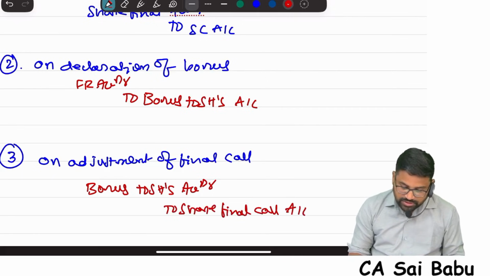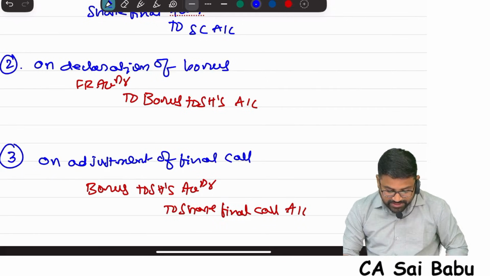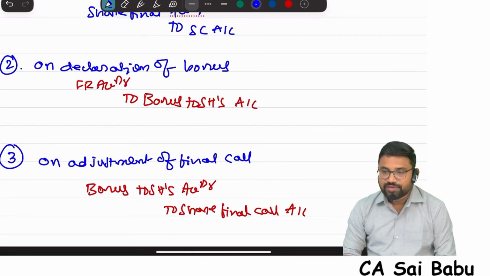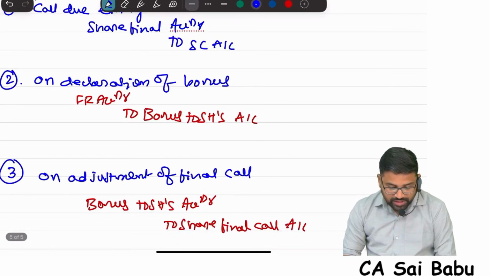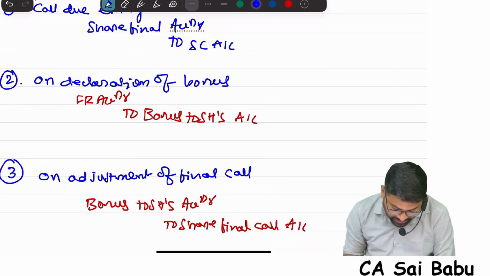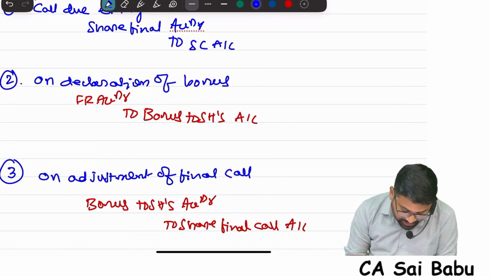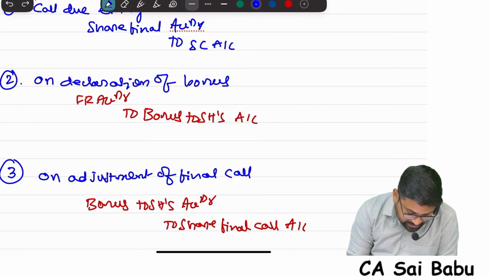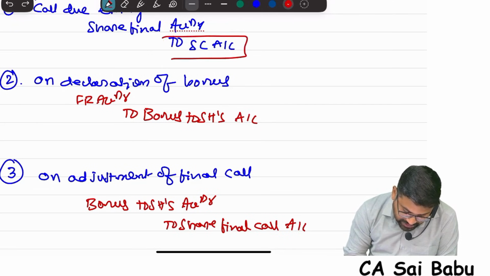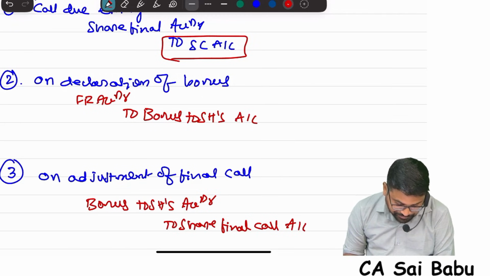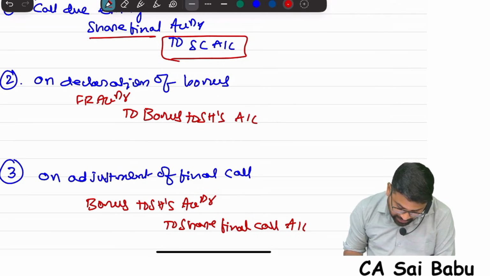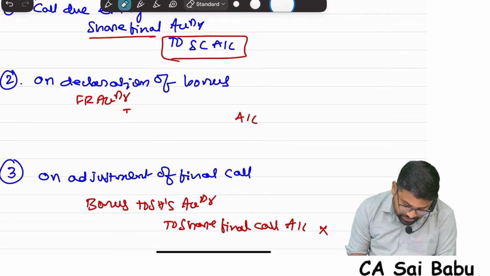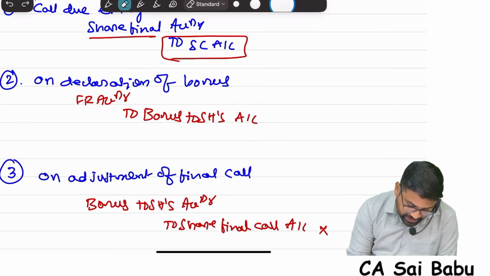So what is the net entry? Bonus to shareholders to share final call. What you observe here is that your share capital has been increased to the extent of this final call. The share final call automatically gets cancelled, and bonus to shareholders automatically gets cancelled.